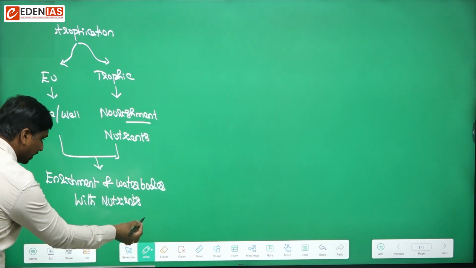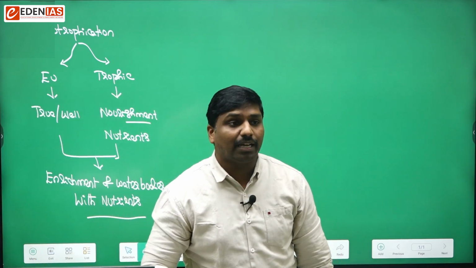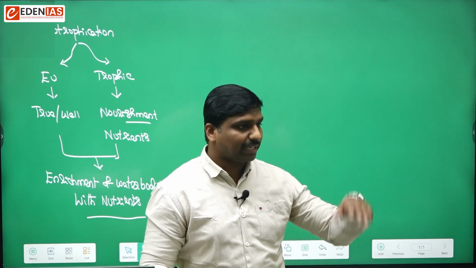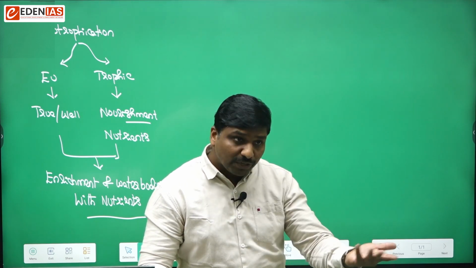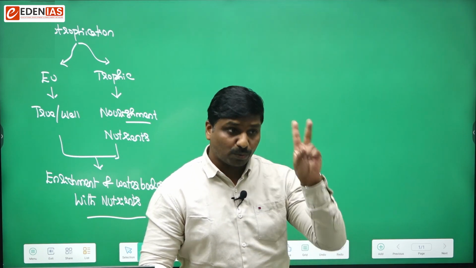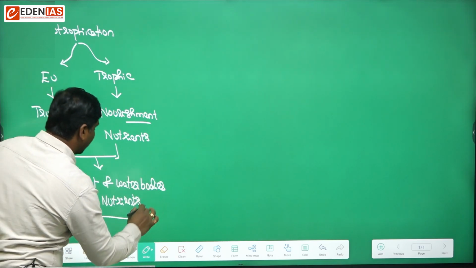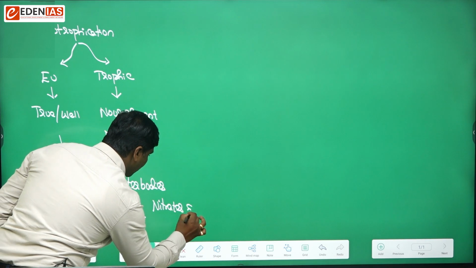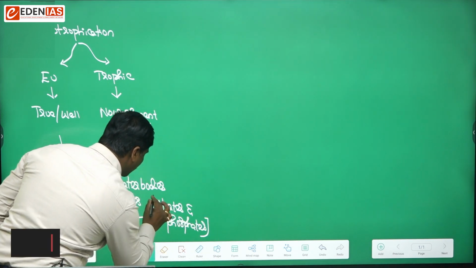For example, if the question is which of the following gases or sources cause acid rain, that question has been asked, and the answer was nitrogen oxides and sulfur oxides. Next time they may pick eutrophication and ask which of the following nutrients will cause eutrophication. That can be one probable question. So remember these two pollutants: nitrates and phosphates.